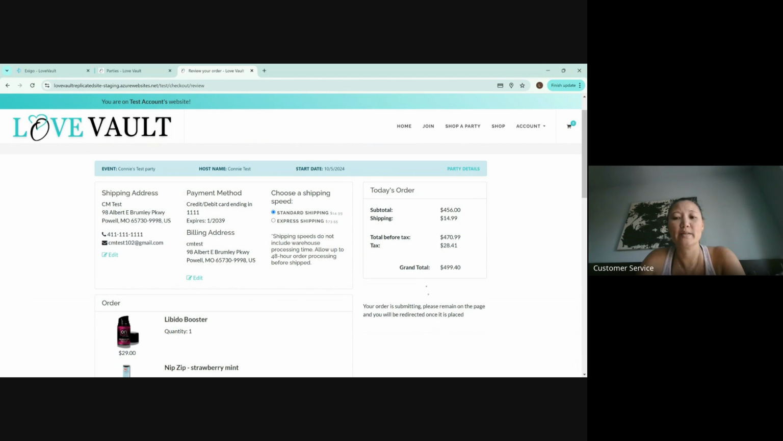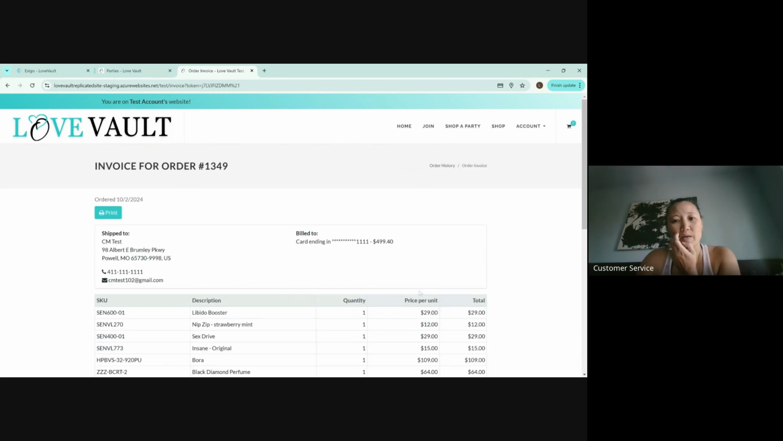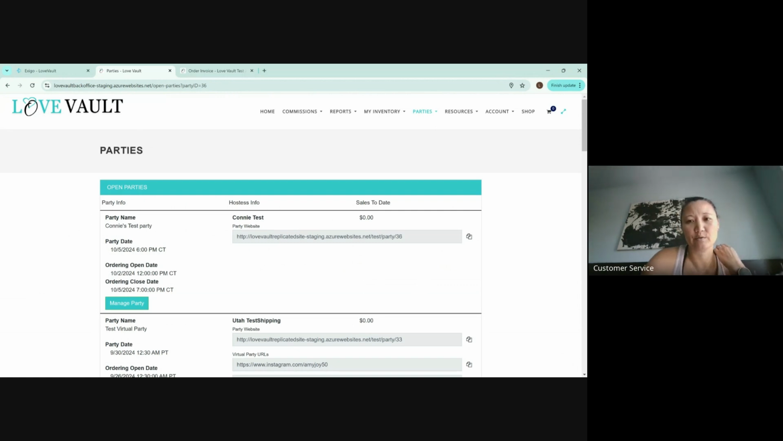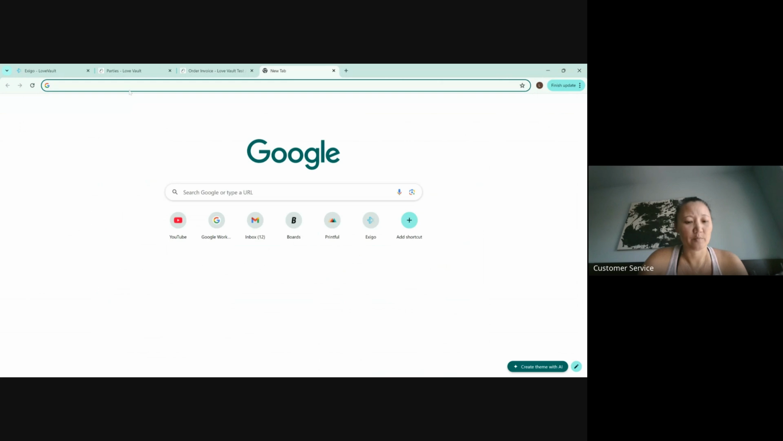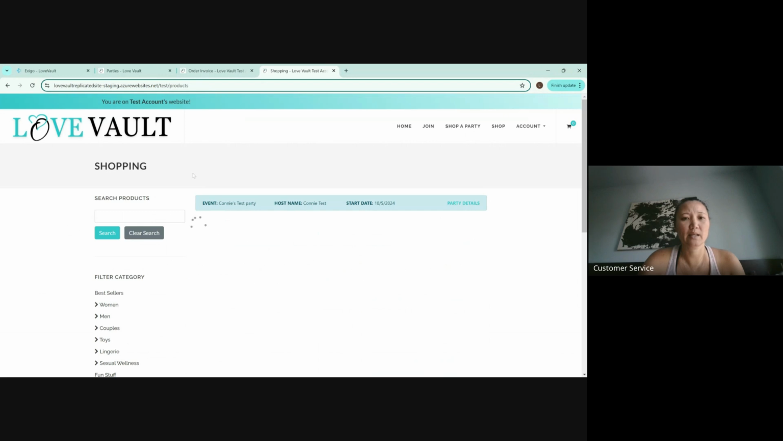All right, and then what this is going to do, it's going to show up in the party section that there is a party. Here's your invoice number, all of that. Okay, so now we're going to go into the party here. And then let's just go ahead and really fast, do another one. I'm just going to keep that open just in case. And we're going to copy and paste that link here.